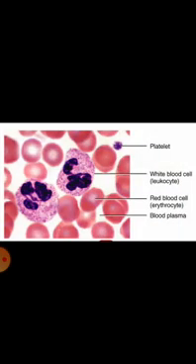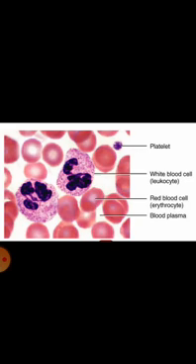The second type of animal tissue we are going to learn about is the connective tissue. This tissue helps in connecting different parts and in transporting different materials.